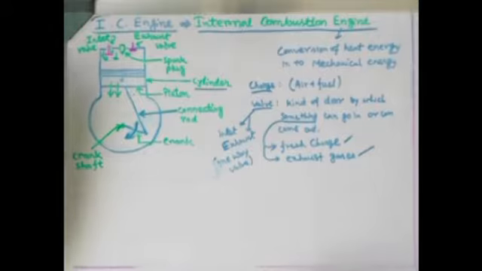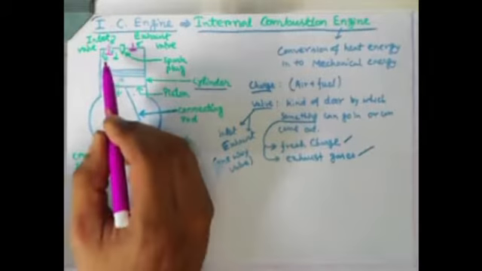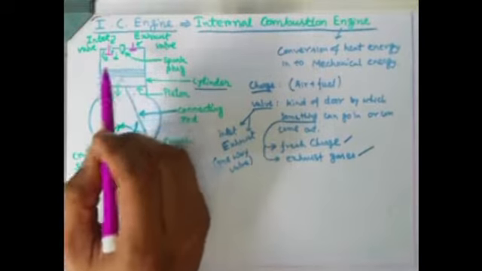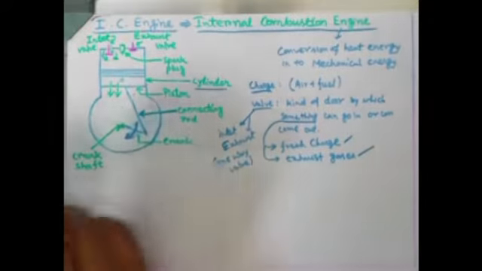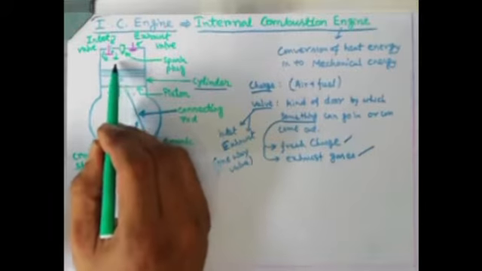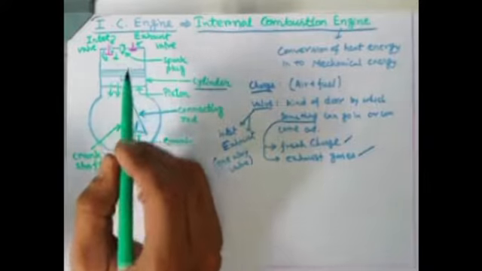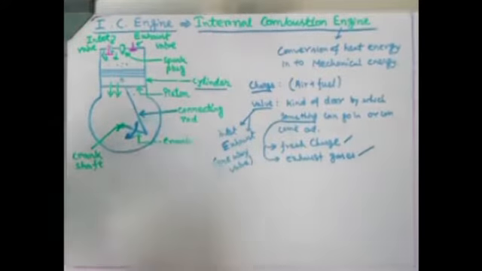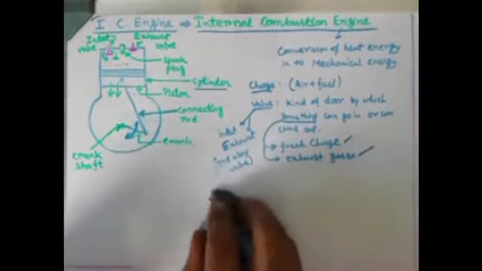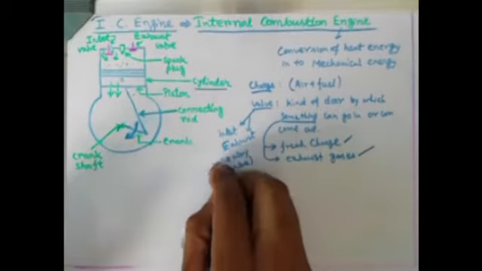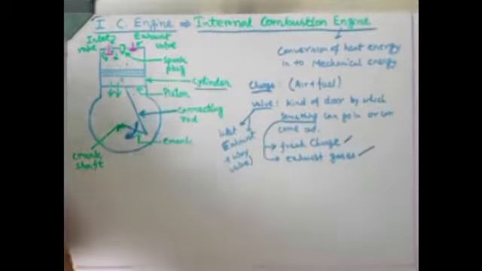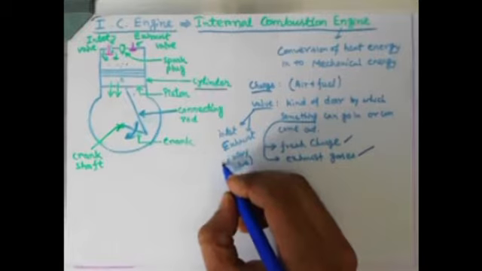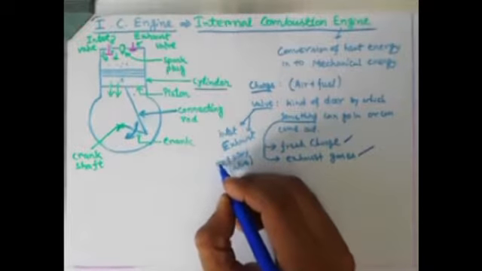So when the inlet valve is opened, the empty space inside this cylinder has a negative pressure, meaning lower than atmospheric pressure. If the pressure is lower than atmospheric, then something can go in from the atmosphere inside the cylinder.